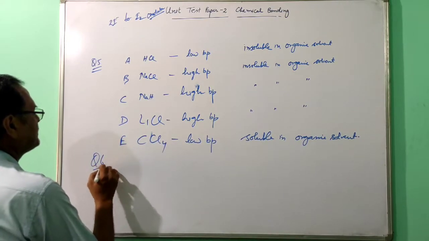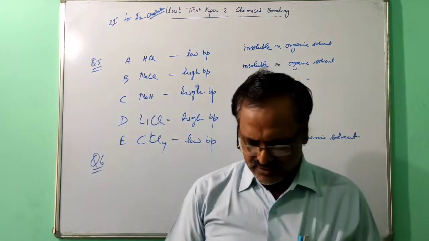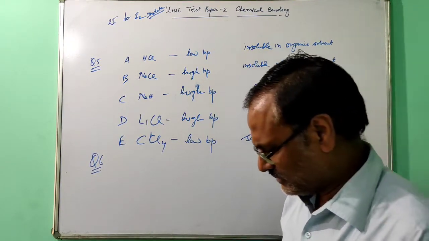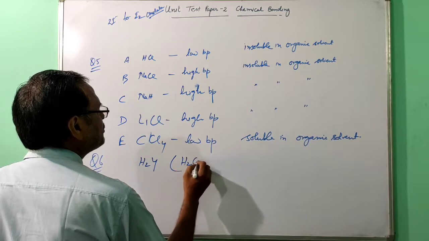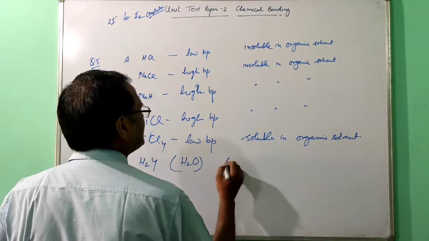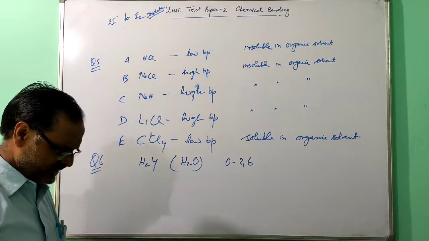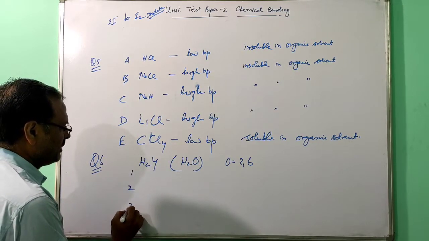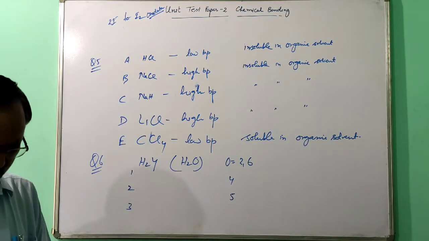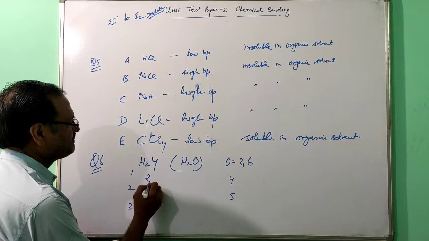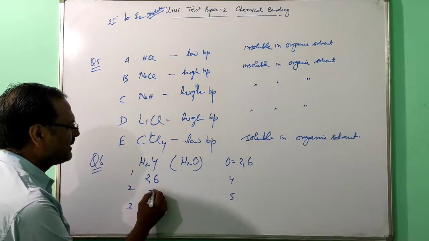So now the next one is question number 6. A compound of the formula S2Y, Y denotes a non-metal. You can imagine that S2O means Y is O, oxygen, and its electronic configuration is 2,6. Keep that in your mind. So what is asked? First, the electronic configuration of Y, that is 2,6. Valency of Y is -2.